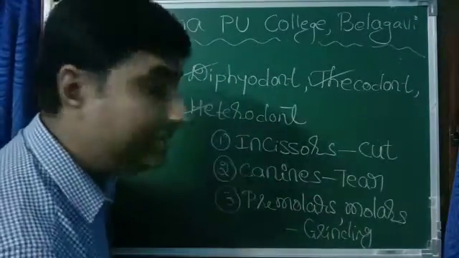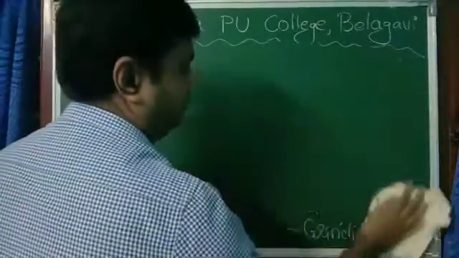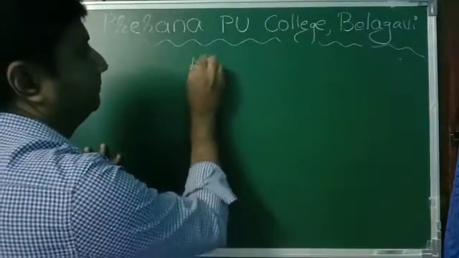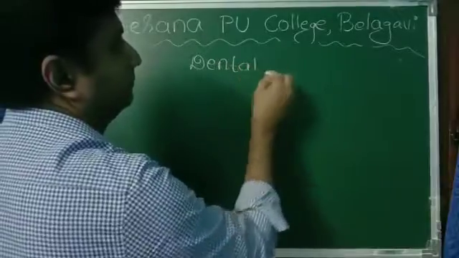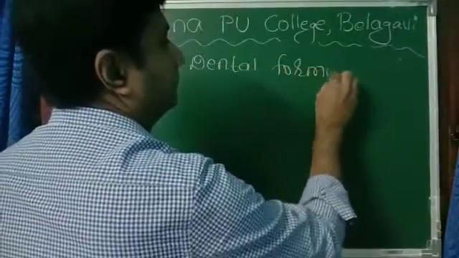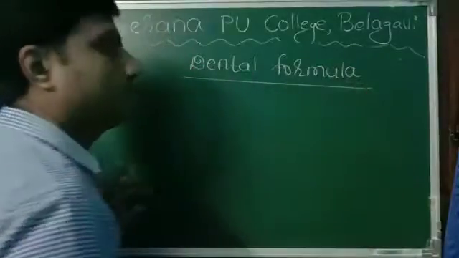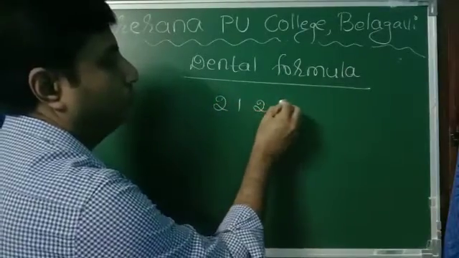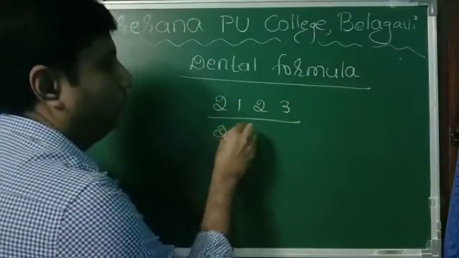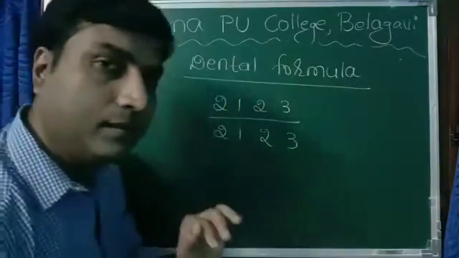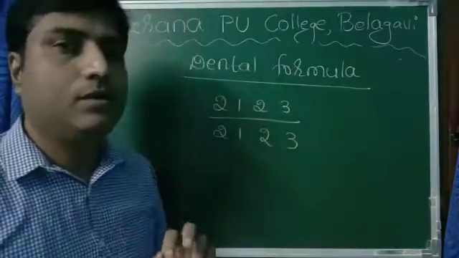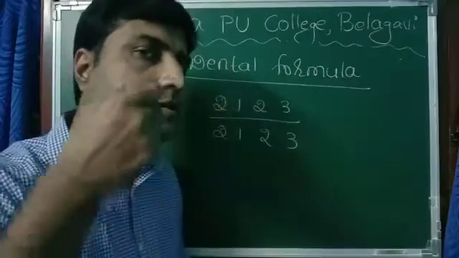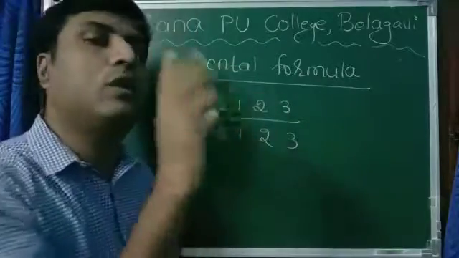Our dental formula is written like this. Dental formula of human being: 2, 1, 2, 3 upon 2, 1, 2, 3. We can divide our entire teeth into 4 parts, 4 quarters: 1, 2, 3, 4. This is the structure of 1 quarter.